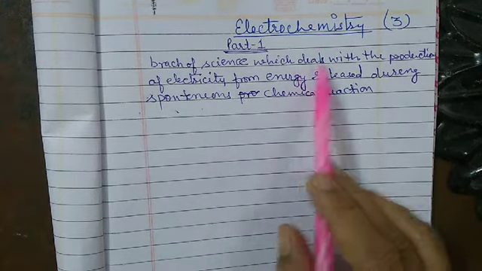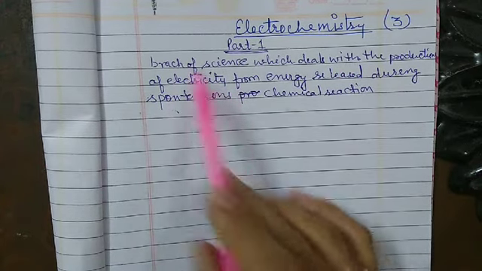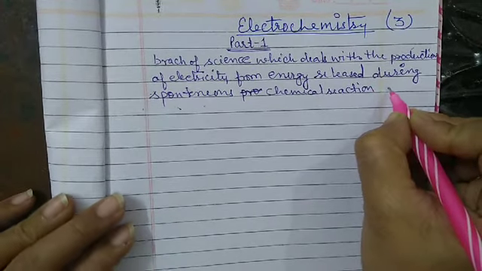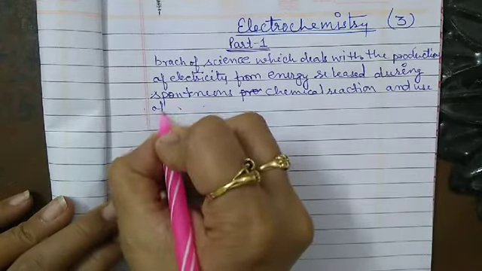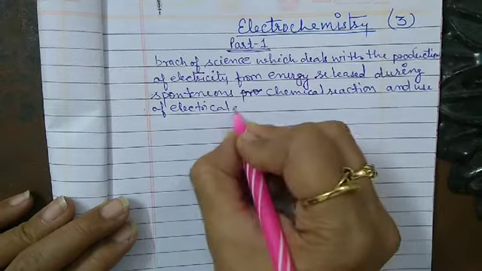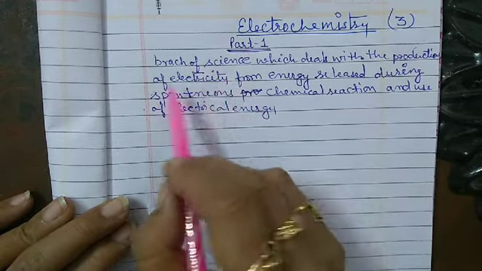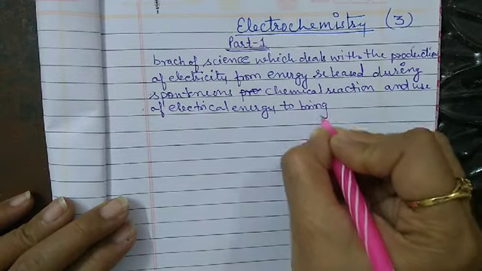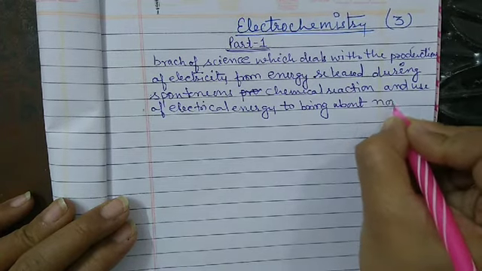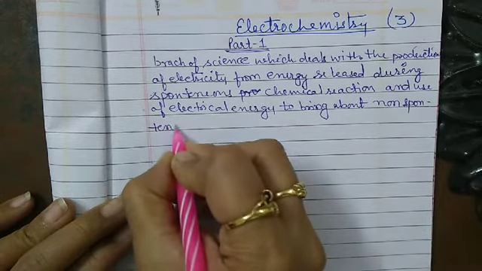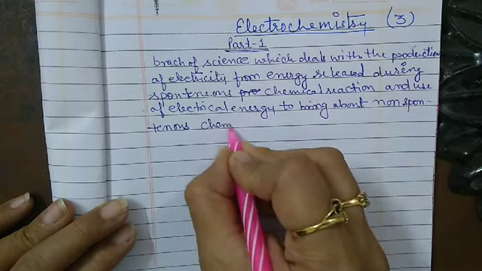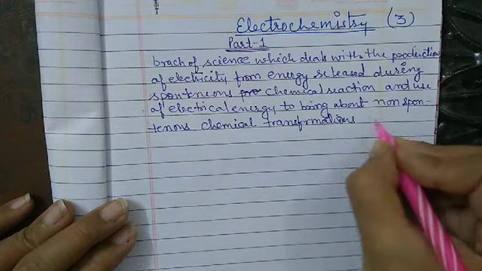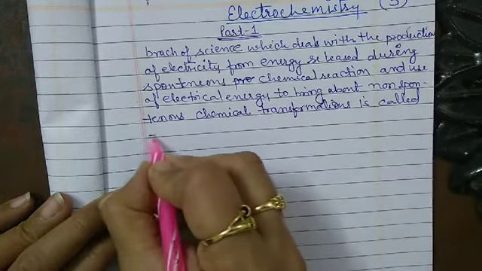So the branch of science which deals with the production of electricity from energy released during spontaneous chemical reactions, and the use of electrical energy to bring about non-spontaneous chemical transformations, is called electrochemistry. First, to generate energy, and second, the use of electrical energy.